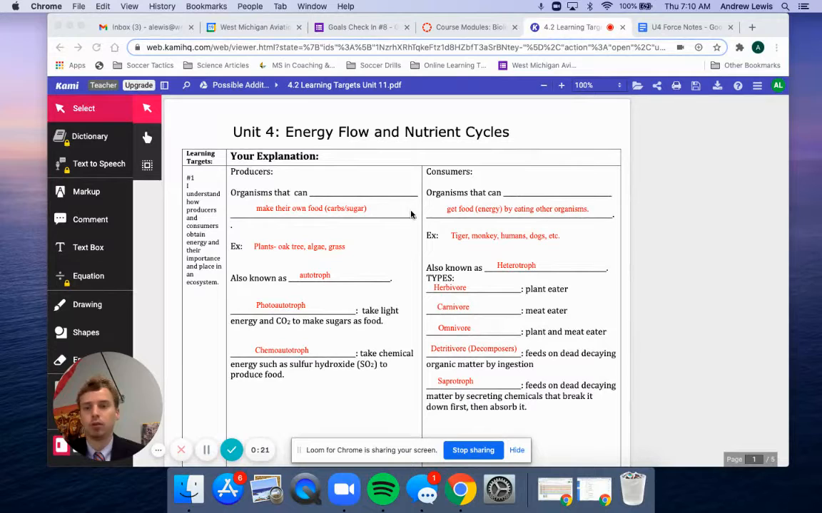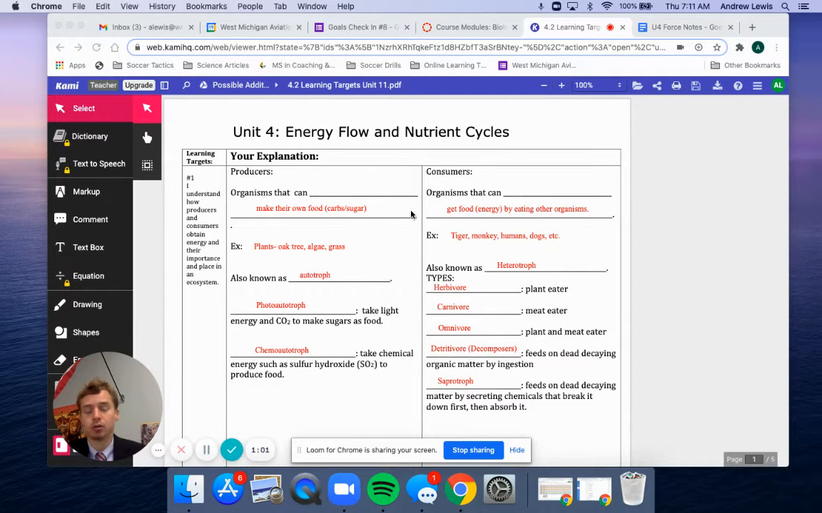So for the first topic, producers are organisms that can produce their own food, right? Can produce their own sugar, their own carbohydrates. These are generally plants, right? Or what we think of as plants, because they can do photosynthesis. They can create their own source of energy. Another word for this is autotroph. Auto meaning they're doing it themselves. Troph talking about trophic levels, which we would talk about in a second. So some examples: oak trees, algae, grass. Really, anything that does photosynthesis is a producer.